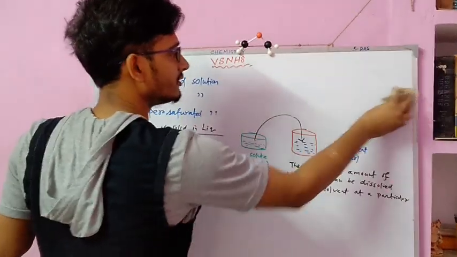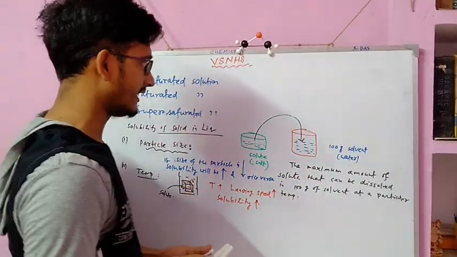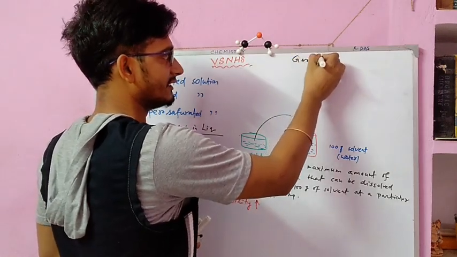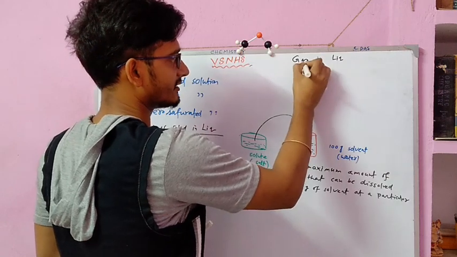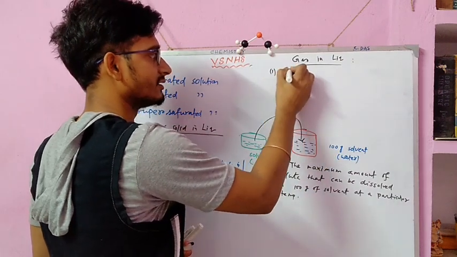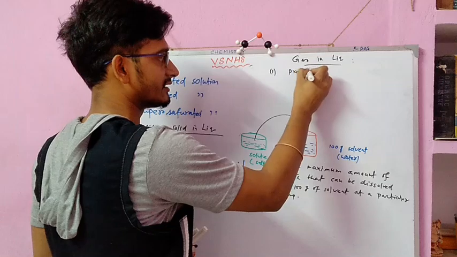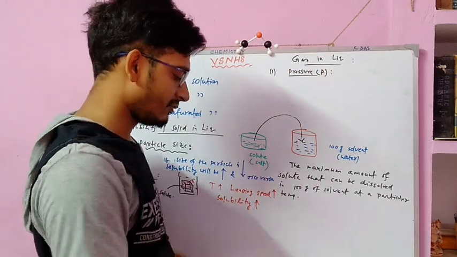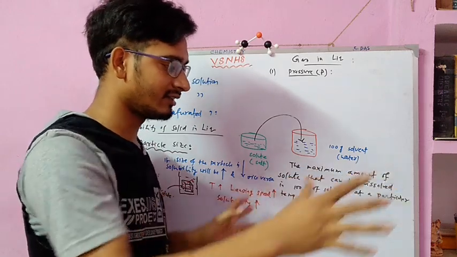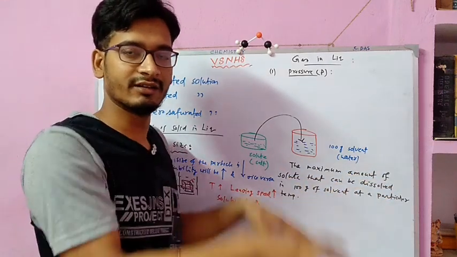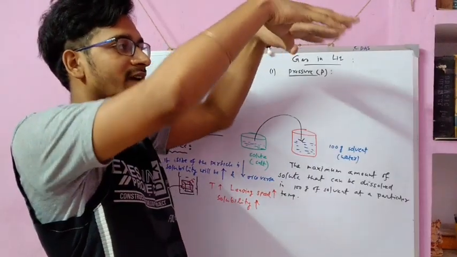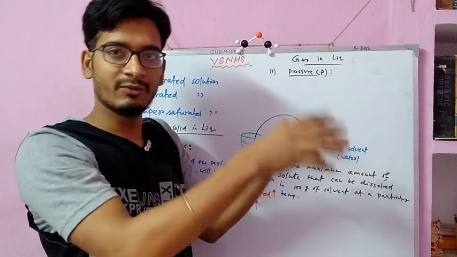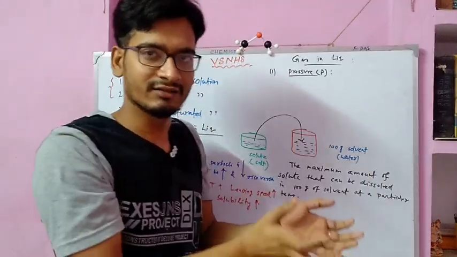So our next point is how solubility of gas in liquid depends. Gas in liquid. First factor, obviously, pressure. Suppose I have a big container here containing water and lots of atmospheric gases like oxygen, nitrogen, carbon dioxide and other gases.